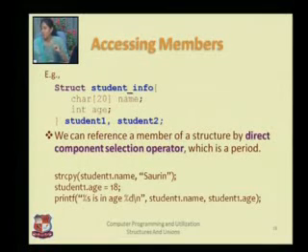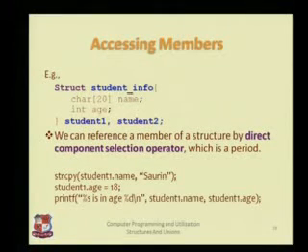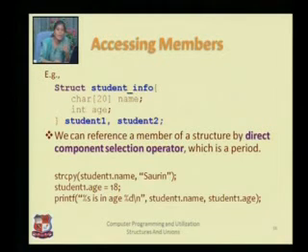Okay, now the basic thing is coming. Accessing a particular member means that after creating any structure, we may need to access the members. Accessing means using them in your program. So suppose I am writing struct student info, name and age. So these name and age are the attributes of this student, right? There are two students, student 1 and student 2. Both would have name and age.